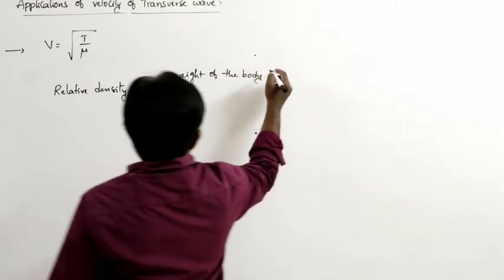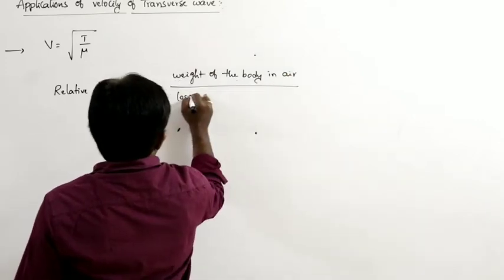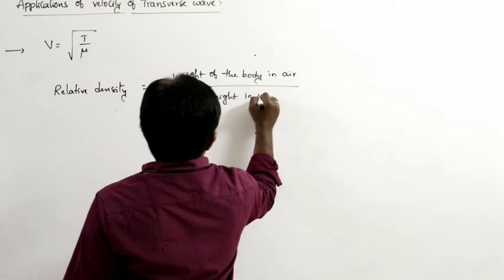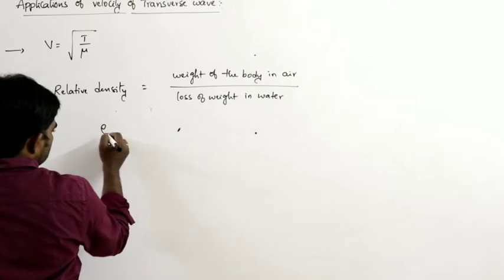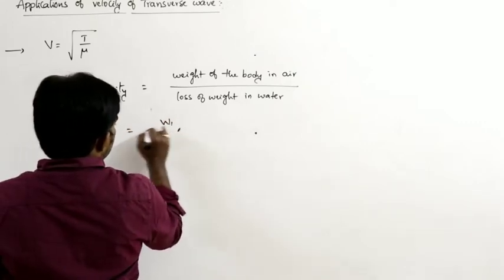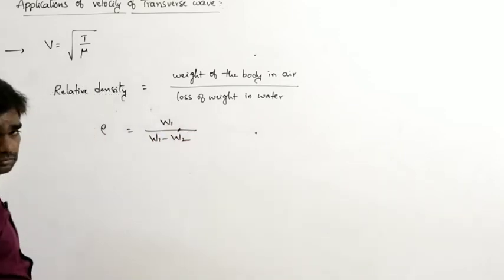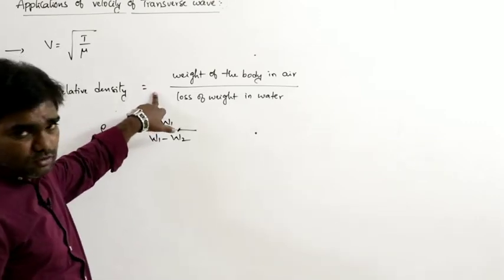Weight of the body in air divided by loss of weight in water. Relative density of the body. So relative density can be written as weight of the body in air, that is W1, divided by loss of weight, W1 minus W2. So this is the relative density in mechanical properties of fluids.